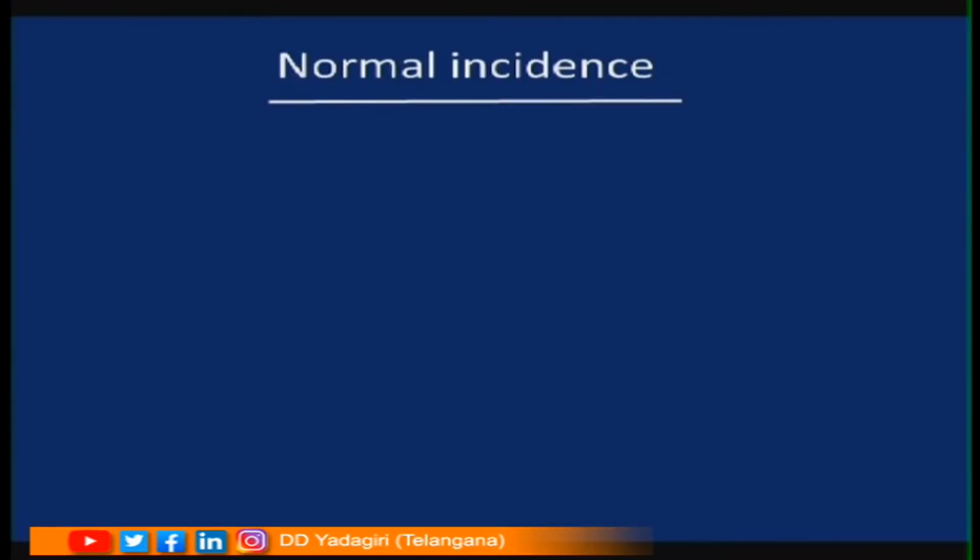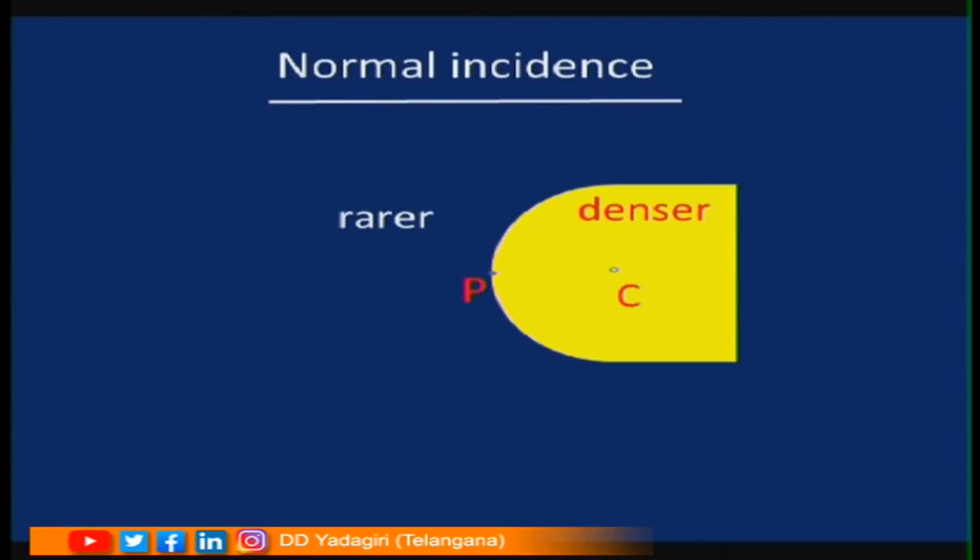Dear children, in the last session you learned how to draw the ray diagrams for curved reflecting surfaces. Now, in this class we are going to learn how the ray diagrams are drawn for a curved refracting surface. Normal incidence. If you take a curved refracting surface separating rarer and denser medium, the refracting surface is made up of denser medium. See the light ray children, this is going to pass through the center of curvature. So, this light is going to be incident normally.